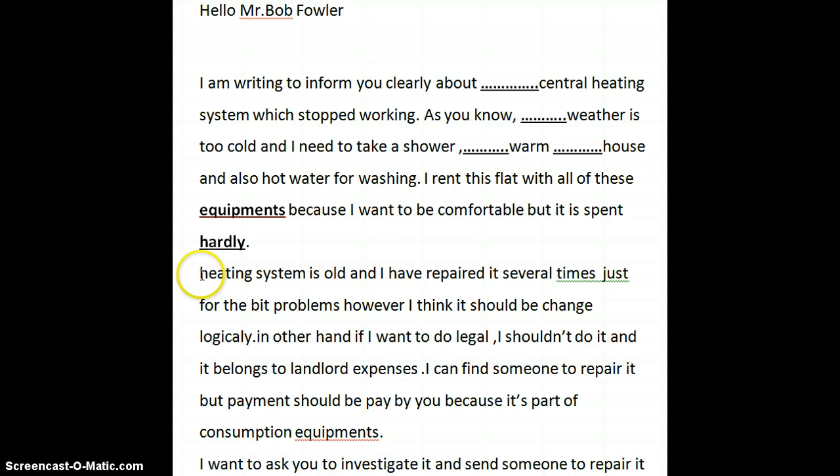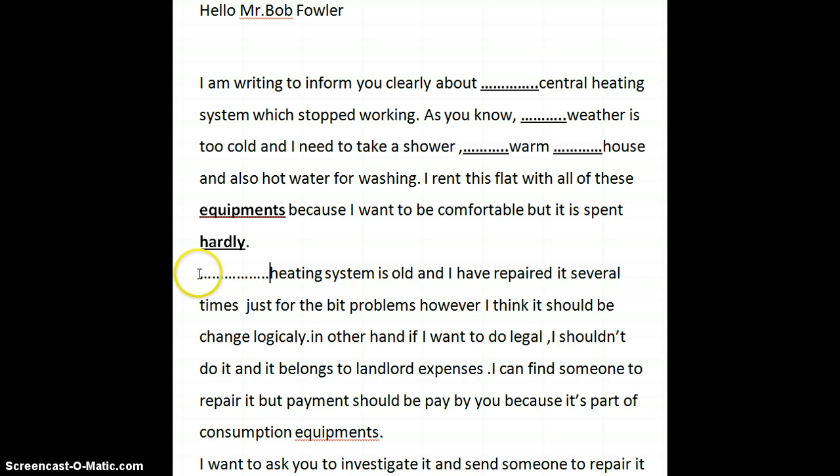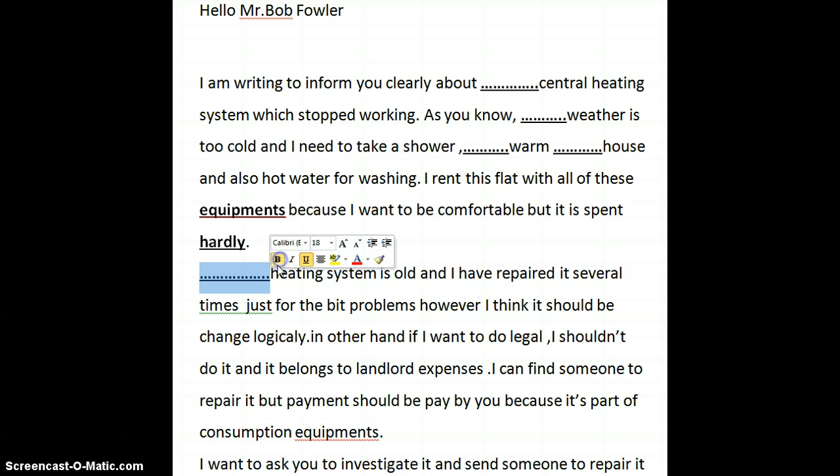Let's move on to the second paragraph. "Heating system is old." Okay, once again, heating system is a topic that is well known to everybody. So I'm going to once again ask that you take a look and see what article could be used here. Again, we're using the same article which has been used before. "Heating system is old and I have repaired it several times just for the bit problems. However, I think it should be changed logically."